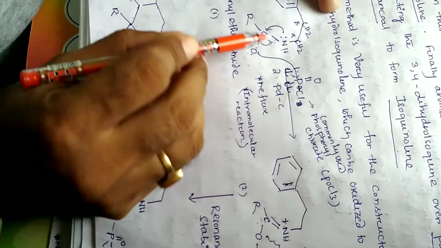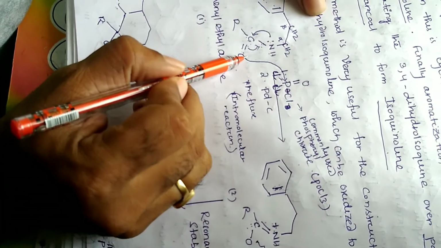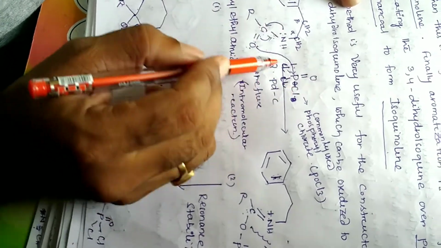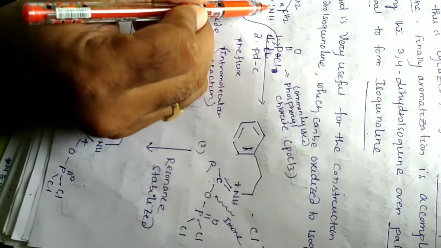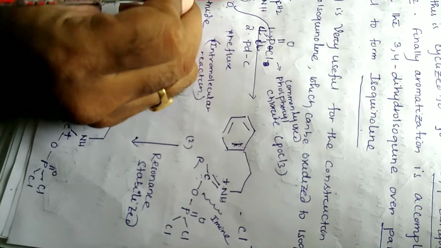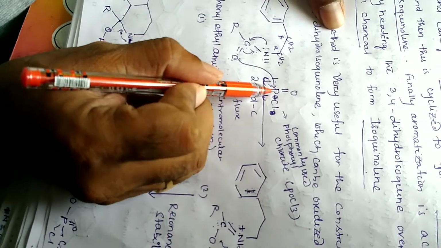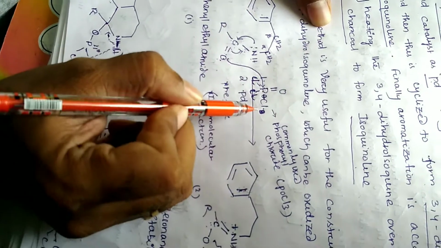What will happen here? An intramolecular reaction will happen. The nitrogen which contains the lone pair will react with the carbon, and the oxygen heteroatom will react with the phosphorus.